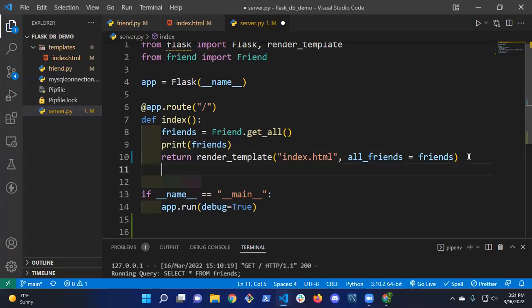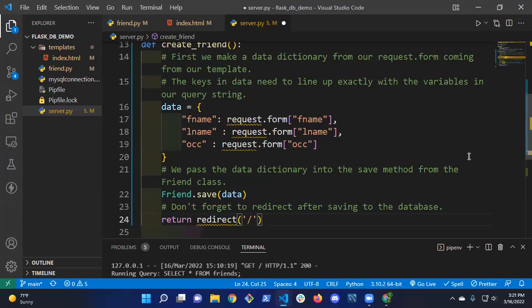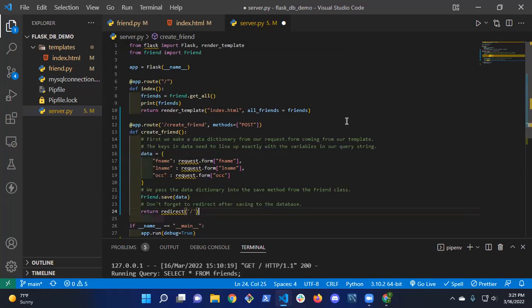So don't want to put anything below this if statement or it's going to make our app not work. So if I paste this in here, let me zoom out so I can fix it. That looks good. Okay. So we've created our route for our create friends. We give it the method post because whenever we're taking data in, we want to basically protect or not take in data that we shouldn't be taking in or that we don't want. Now, when that route is triggered, it calls this method. And I have this data here.